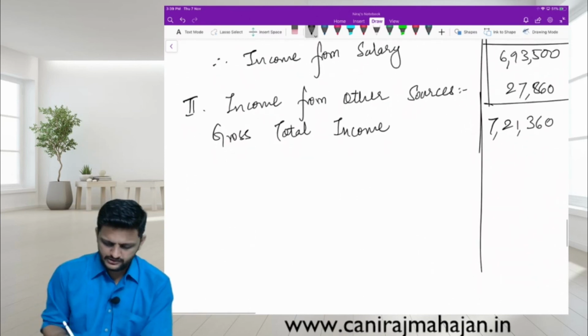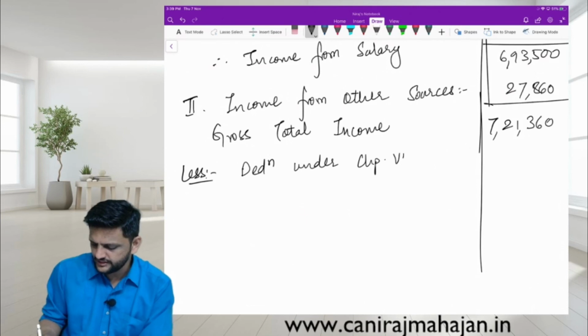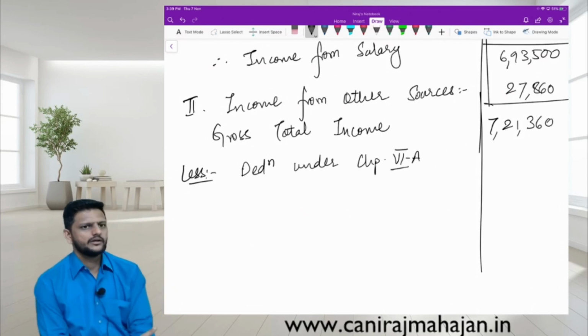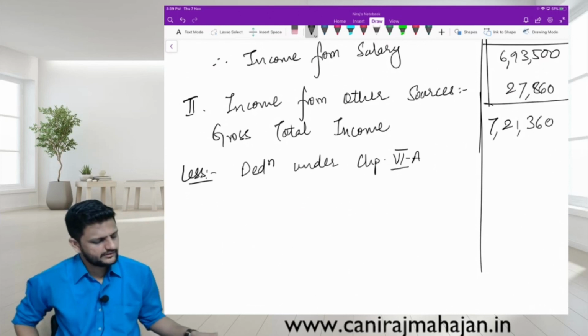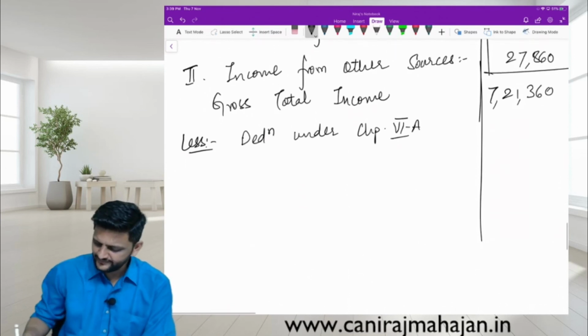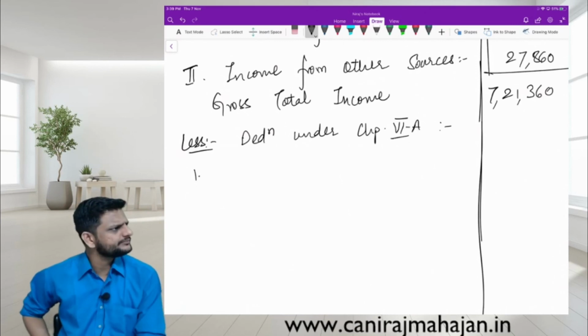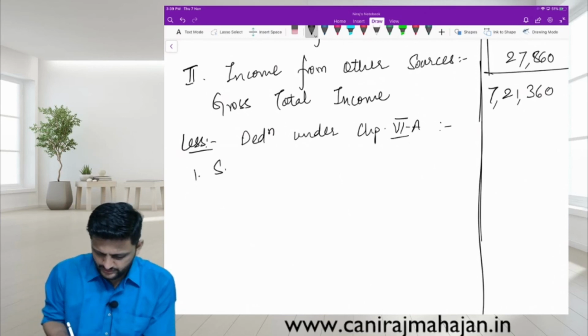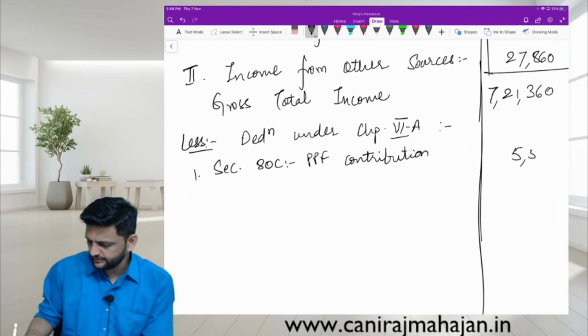Next one is less: deduction under Chapter 6A. Do you have section 80C deduction? PPF contribution, only 5,500.